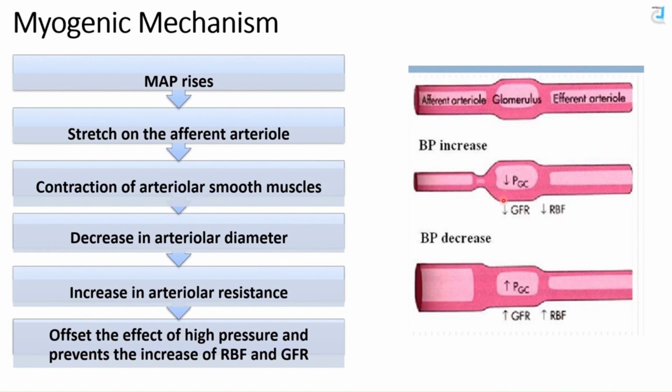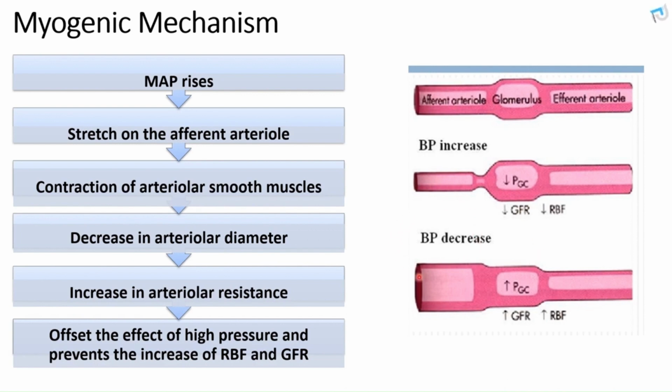So that is going to offset the effect of high pressure on GFR, and GFR will be kept within normal. The opposite happens when blood pressure decreases.